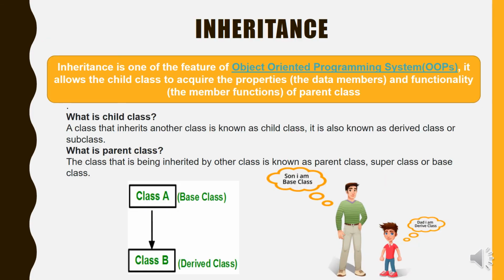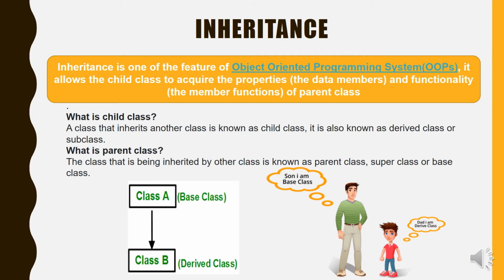Now, what is inheritance? Inheritance is one of the features of object-oriented programming. It allows the child class to acquire the properties, known as the data members, and functionality, known as the member functions, of the parent class. Now, what is a child class? A class that inherits another class is known as the child class. It is also known as a derived class or subclass.